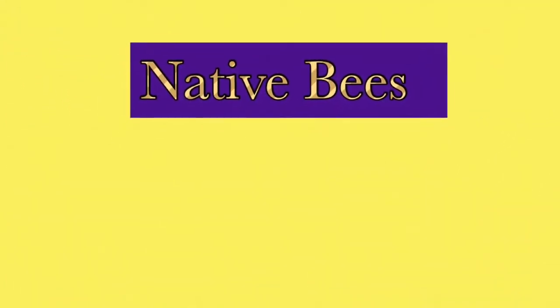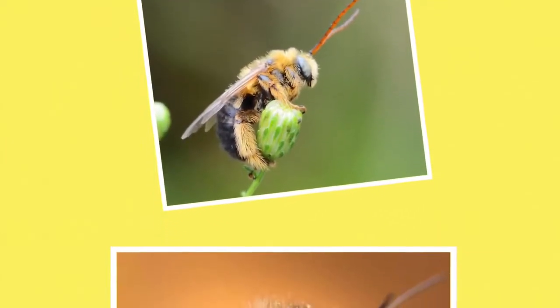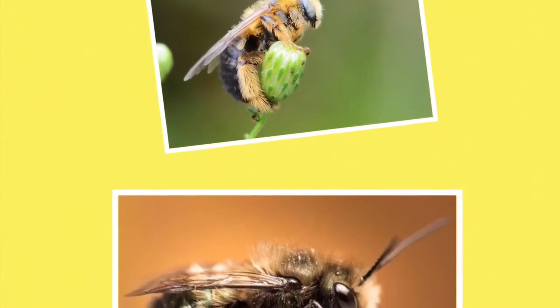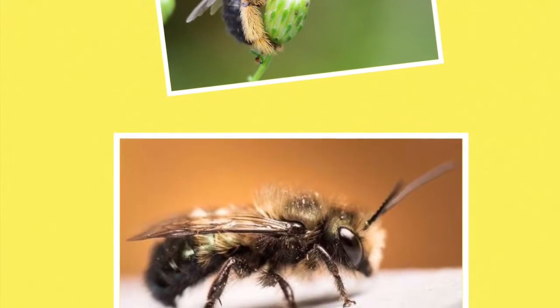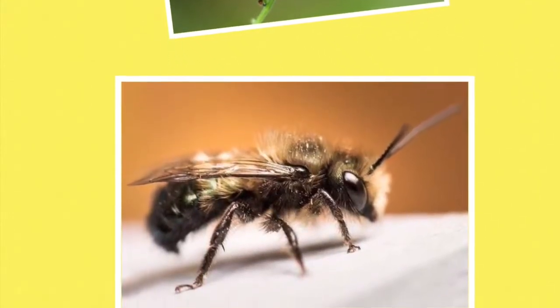Native bees. Two examples of native bees are the longhorn bee and the mason bee. These bees pollinate beautiful flowers such as sunflowers, chrysanthemums, poppies, and black-eyed Susans. Some trees that these bees pollinate are apple trees and almond trees.